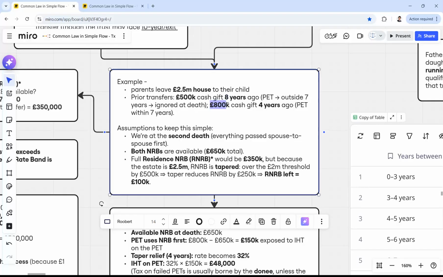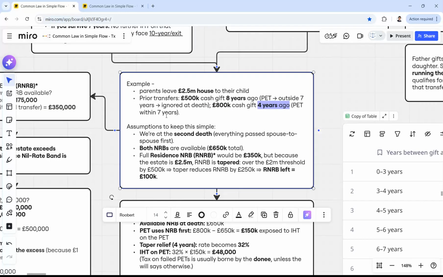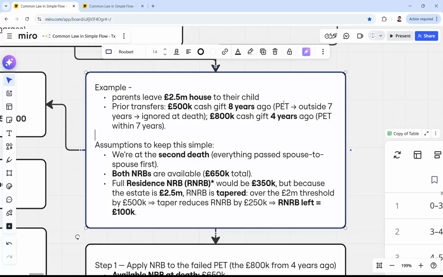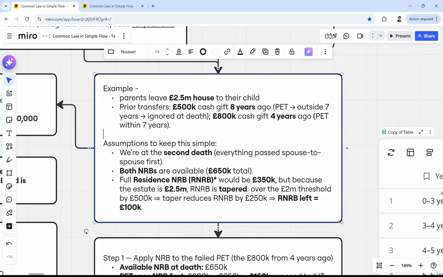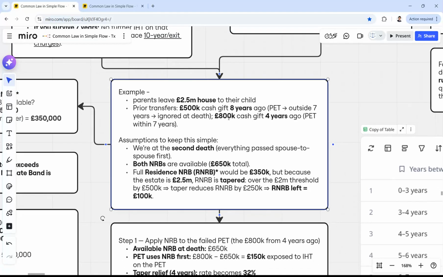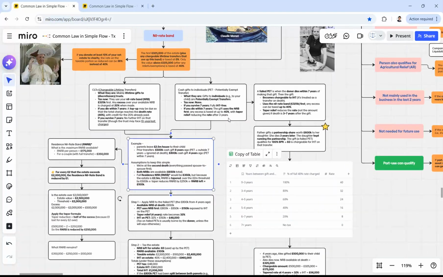And they also transferred an 800,000 cash gift 4 years ago, and that PET is still within 7 years. So the PET in the first case succeeds, the tax is ignored because it's more than 7 years, and the PET fails in the second case because 800,000 cash was gifted 4 years ago.